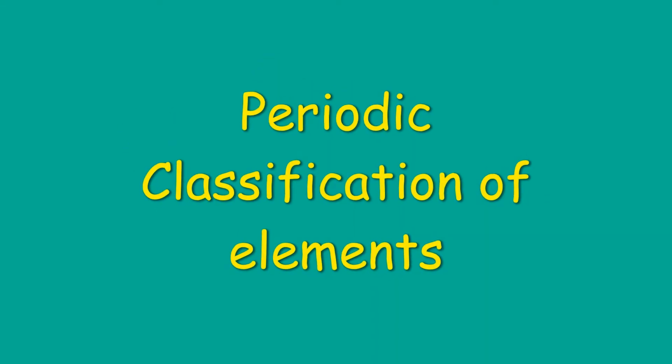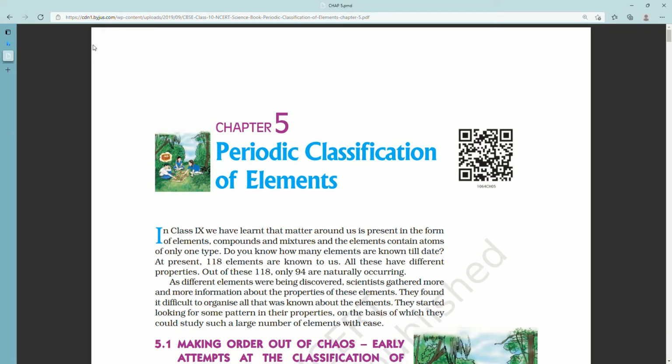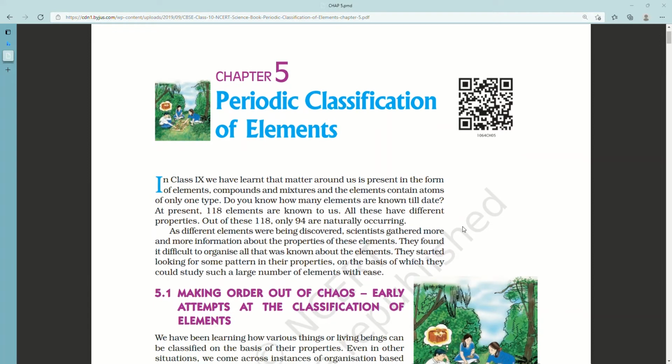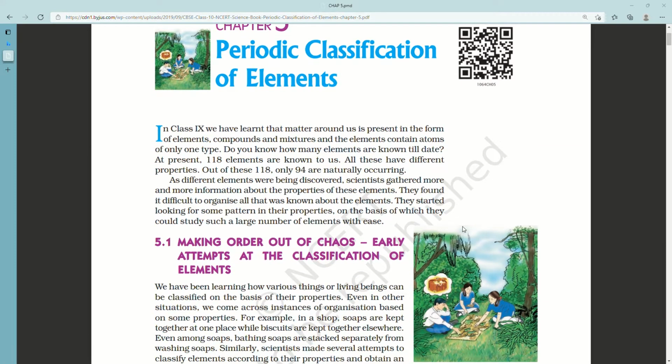Chapter 5 Periodic Classification of Elements. In class 9, we have learned that matter around us is present in the form of elements, compounds and mixtures, and the elements which contain atoms of only one type. Do you know how many elements are known till date? At present, 118 elements are known to us.